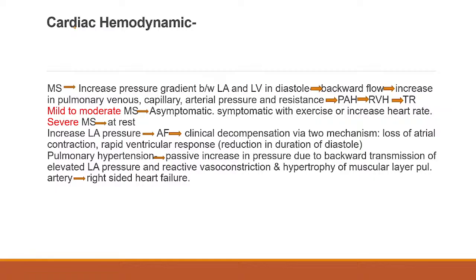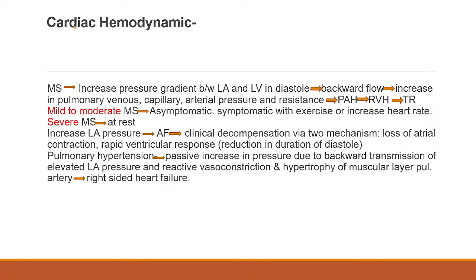Now this is the hemodynamics of mitral stenosis. So what happens in mitral stenosis? First the valve size is reduced. So the flow from the left atrium to the left ventricle is reduced. There is an increased pressure gradient between the left atrium and the left ventricle in diastole. Then there is a backward flow.